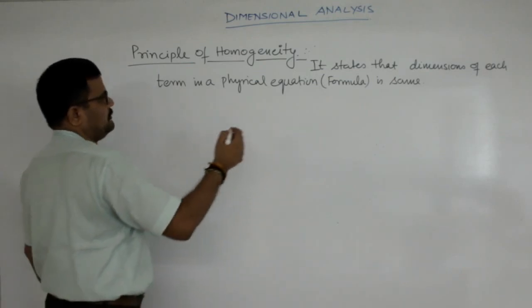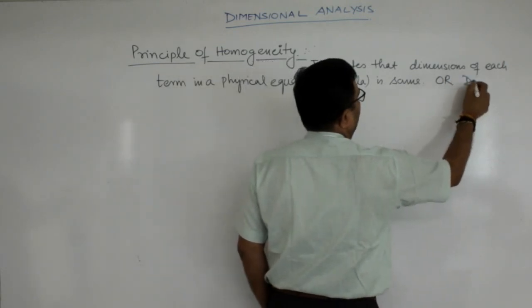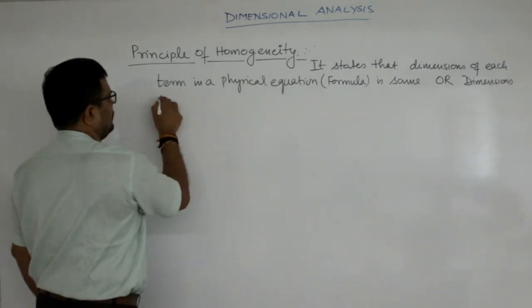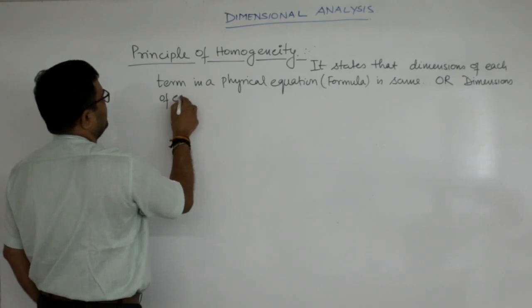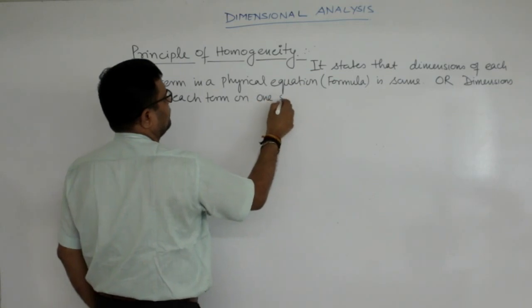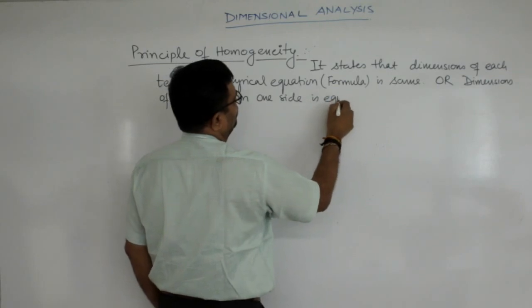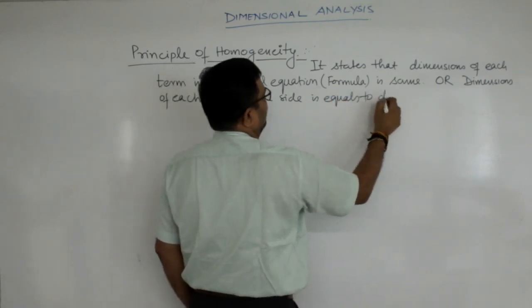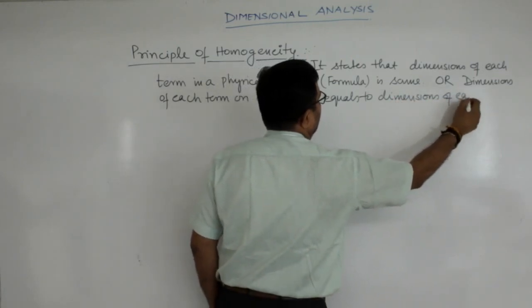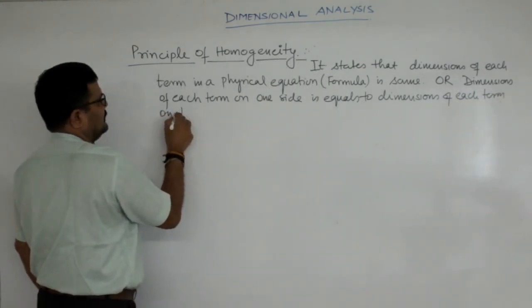That is, the dimensions of each term on one side, that is left hand side or right hand side, is equal to the dimensions of each term on the other side.